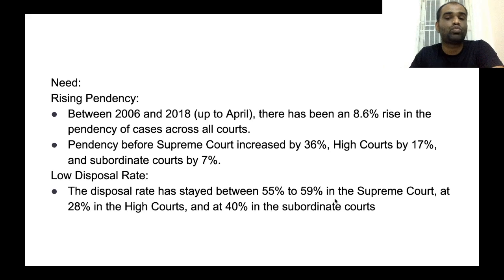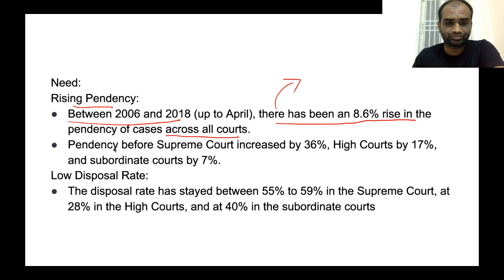Now, what are the reasons why we need increased strength in the Supreme Court? One is rising pendency. Now, between 2006 to 2018, there has been almost an 8.6 percent rise in pendency of cases across all courts. All courts. Now, because of this rise in pendency of cases, we require an increase in the number of judges. Also, pendency before the Supreme Court increased by 36 percent, High Courts by 17 percent, and subordinate courts by almost 77 percent in this period.